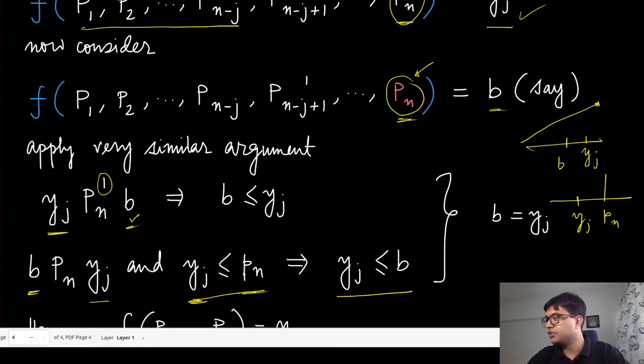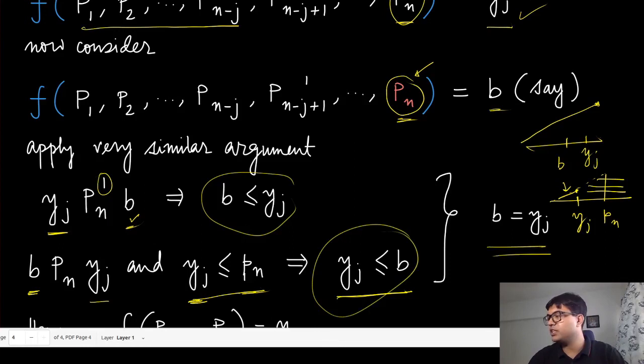And because B is more preferred, B has to be living somewhere on this side. It cannot be here, because then single peakness will force that it is less preferred than yj. So yj now stays on the left hand side of B, and together these two things we can conclude that B is equal to yj. So we are also done proving that B is exactly equal to yj, and this is the way this proof percolates.